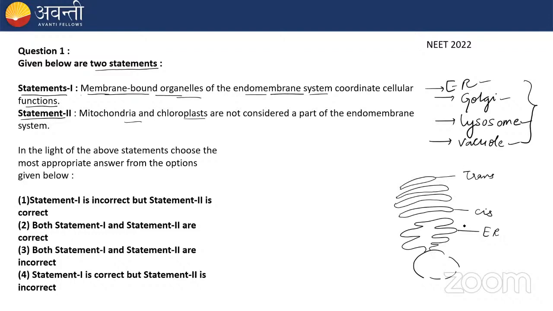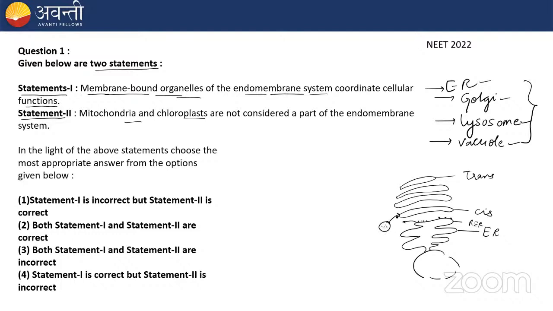So suppose this is rough ER. It has ribosomes on it, and ribosomes are involved in protein synthesis. So a vesicle is formed from the ER and consists of protein.